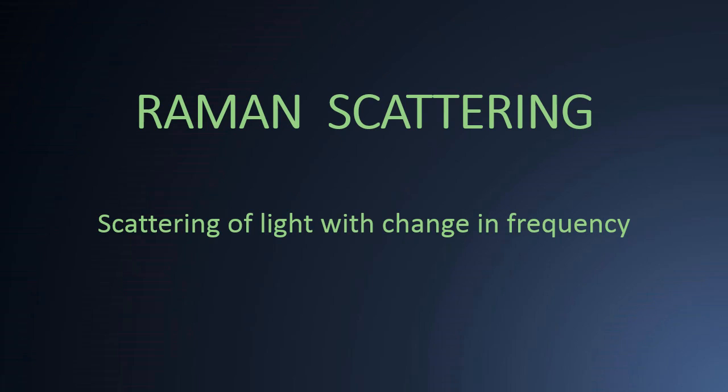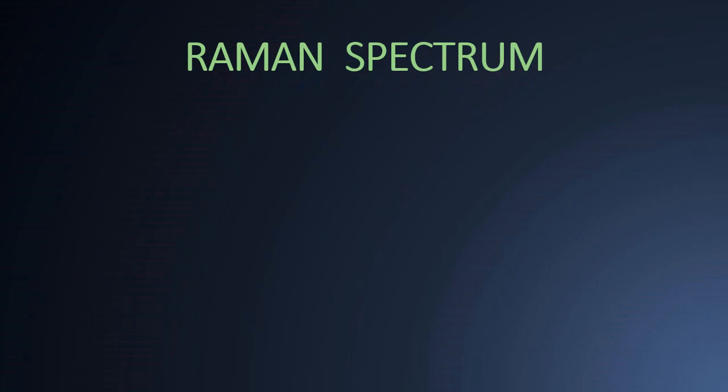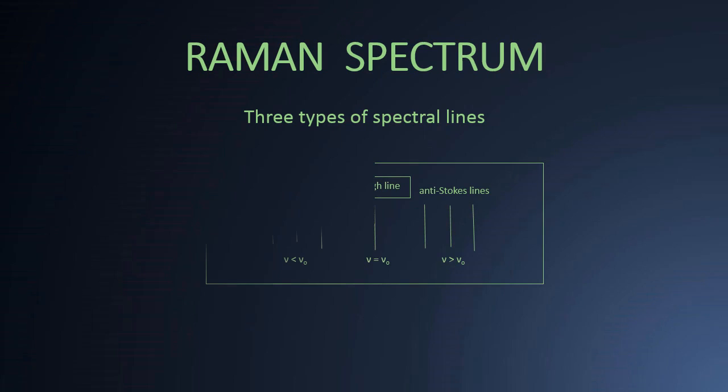This phenomenon was discovered by Sir C.V. Raman in 1928 and he was also awarded the Nobel Prize in Physics for this in 1930. The spectrum obtained in Raman scattering is called the Raman spectrum and it consists of a spectral line corresponding to frequencies same as that of incident monochromatic light, and this line is called the Rayleigh line, and other spectral lines corresponding to frequencies different from that of incident light, and these lines are called Raman lines. The intensity of Raman lines is always found to be less than that of the Rayleigh line.